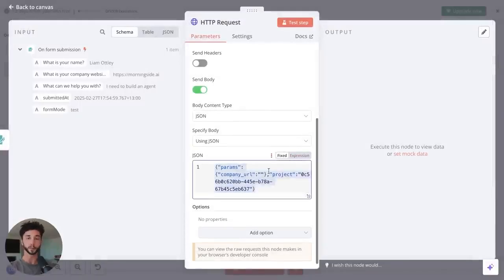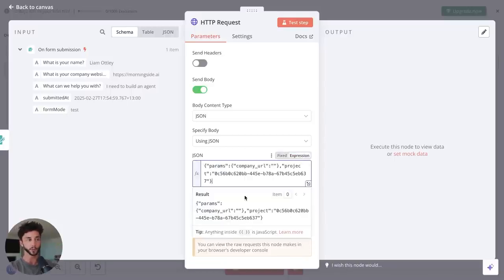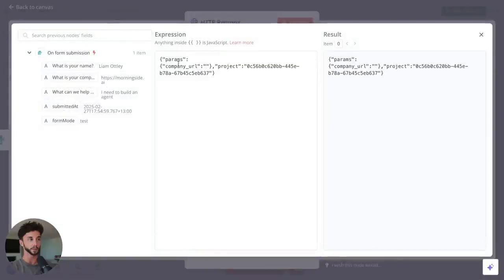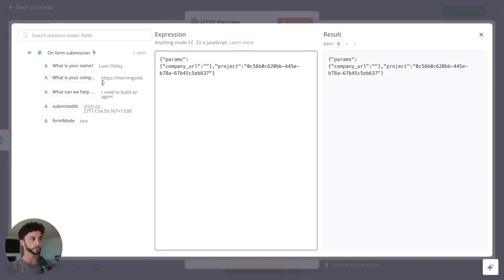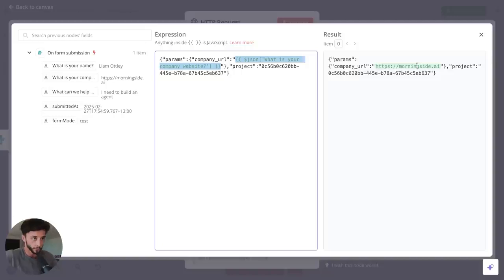So fixed means that we're not accepting any dynamic data in. So when the form is submitted, we actually need to take in some data from that form, which we have over here. We need to inject it into this HTTP request to Relevance AI to get this company research done. So we can't have it as a fixed JSON body here. We need to change it to expression, and then we can pop this out here and it gets a bit easier. So we have params, we have the company URL, and then we need to pop in here the company URL. Boom. Pop that in there, and here on the right side we get to see what that would look like given the test data that we've just put through. So you can see I've got the company URL https morningside.ai in quotations here, which is what we want.